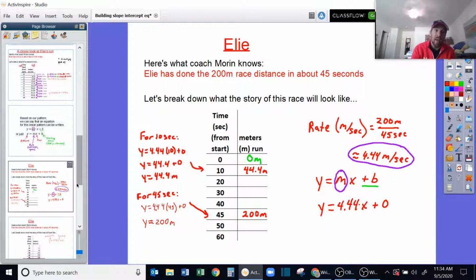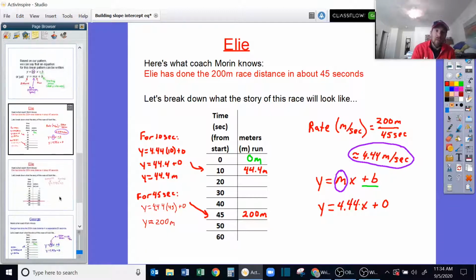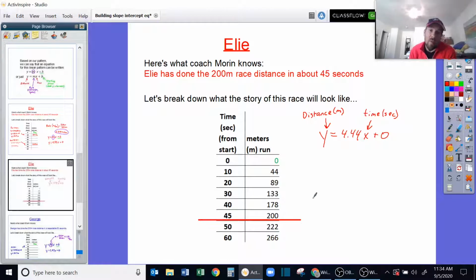Now we could go ahead and generate any of those times that we want. I've just thrown that into this slide to show you that any of these times can be calculated. We can zoom in and think about where he'll be at any particular point in time in this essentially 45 second race time. And notice I can continue to think about that pattern if I want, but we know that our race will end here. This is our finish line.